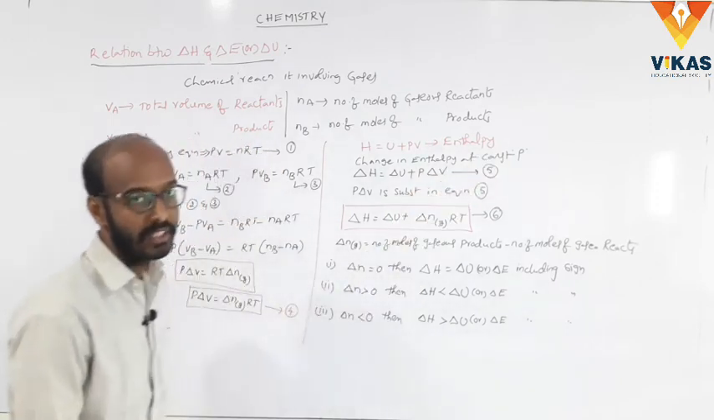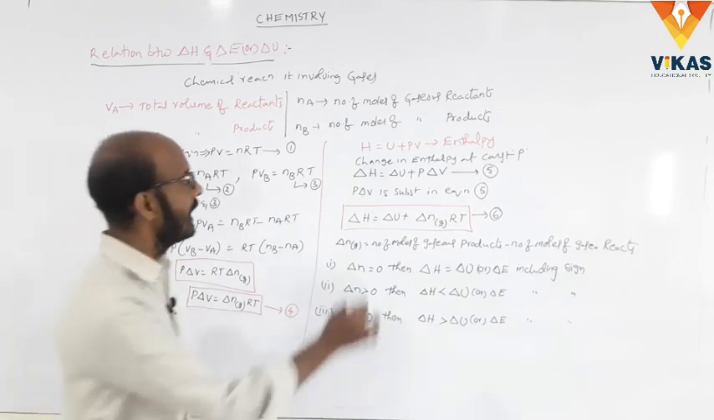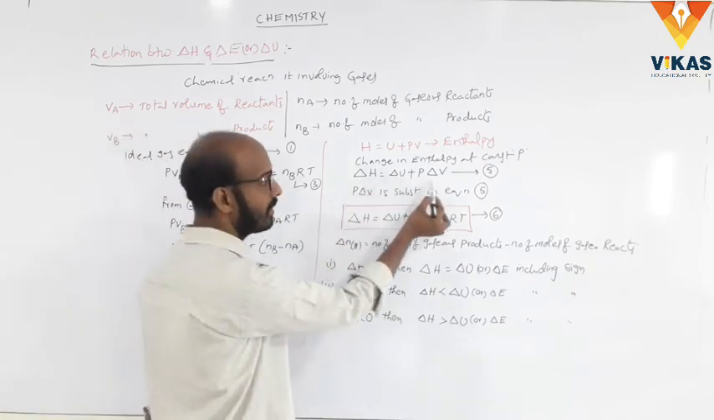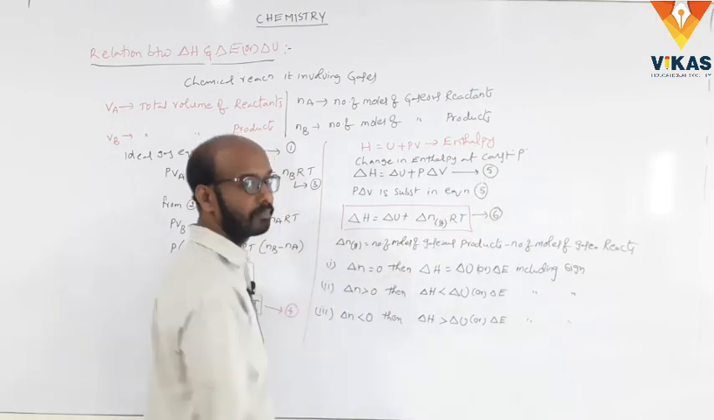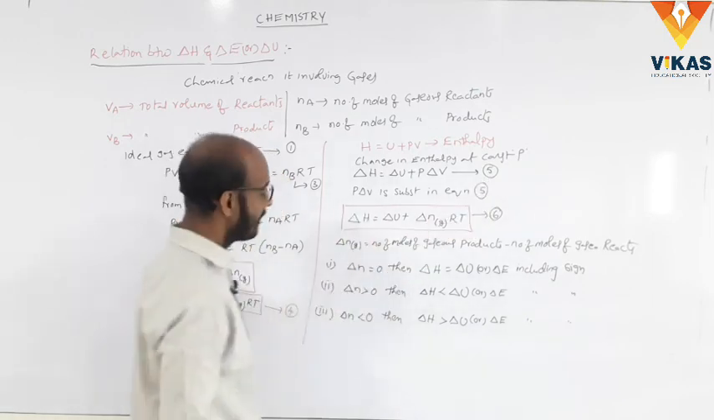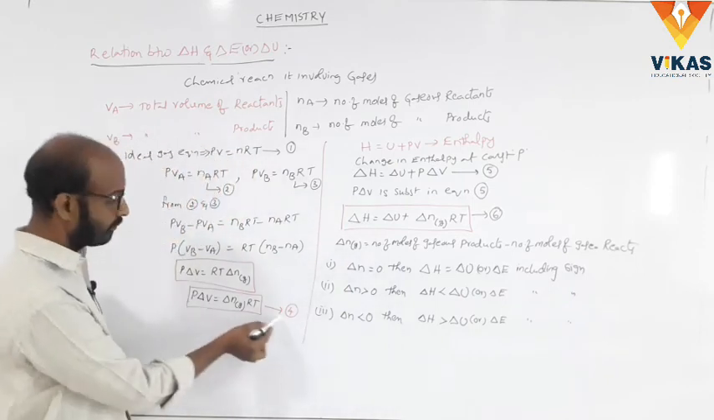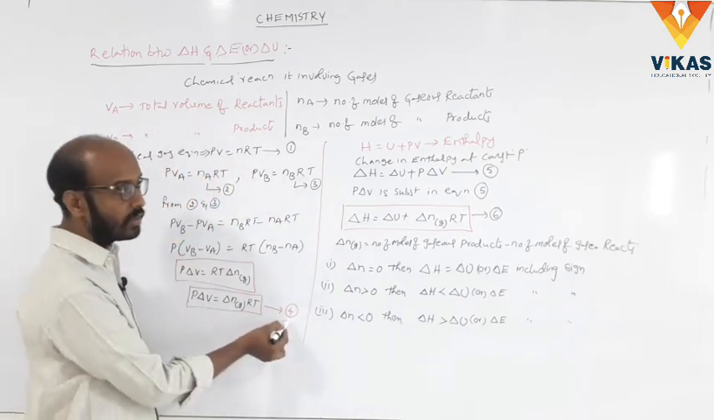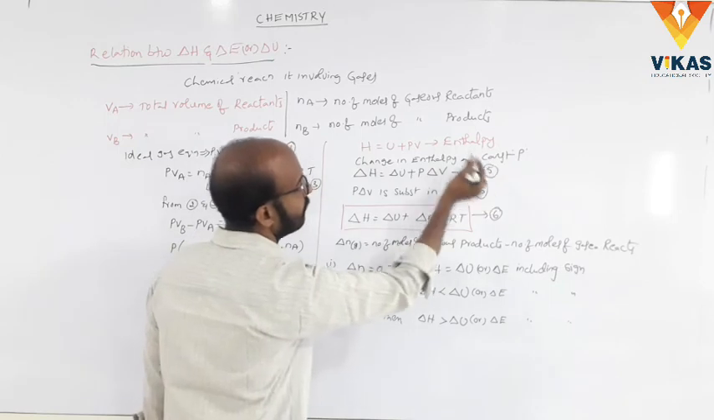At constant pressure, we write the change in enthalpy. So delta H is equal to delta U plus P delta V. That is equation 5. And next, P delta V is substituted in equation 5. Here, what is the P delta V? This is the P delta V, that equation 4, substituted in equation 5.